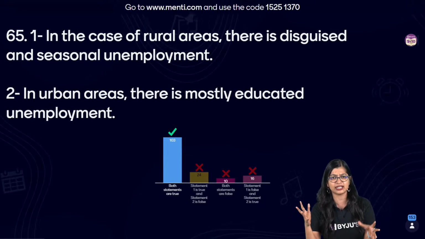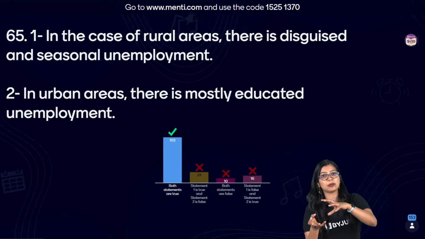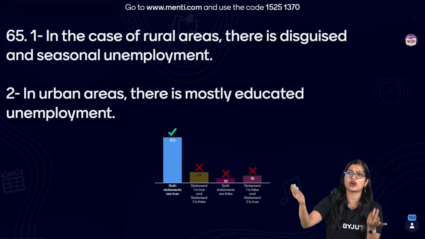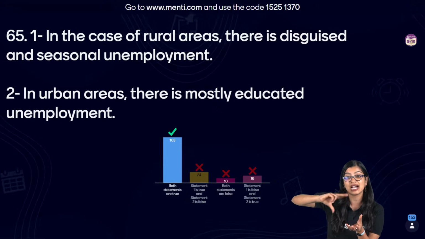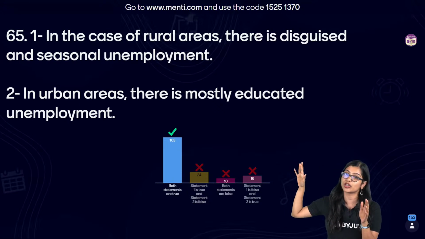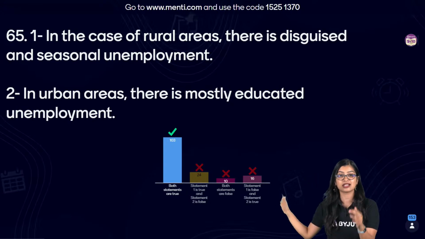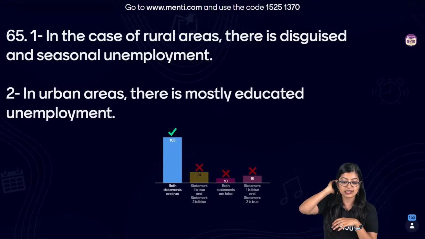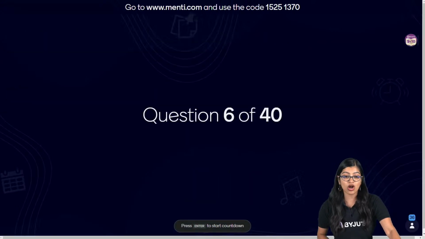Maybe only 5 people are needed to carry out that particular work, but you have 8 people working on it. Now, what happens is that with 8 people, it's not like those 8 people are justified for the work that is happening, right? Even with 5 people, the productivity would remain the same. The 3 people being there or not is not making much of a difference. So in this case, this is disguised unemployment. Learn these terminologies because they are very important. They'll come in handy for you in 10th standard as well, especially in your economics. Please learn it. In sectors of the Indian economy, which is a very important chapter, they'll ask you these terminologies. Please learn. And of course, when you talk about urban areas, you have educated unemployment. So very simple.